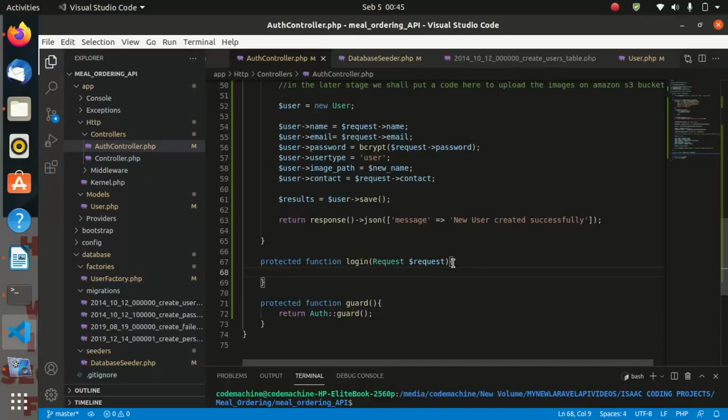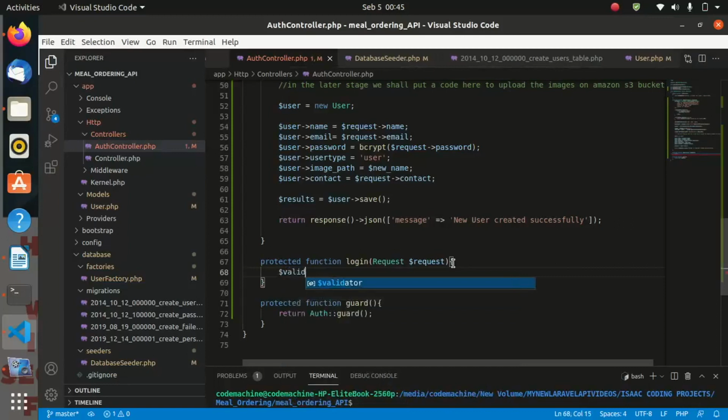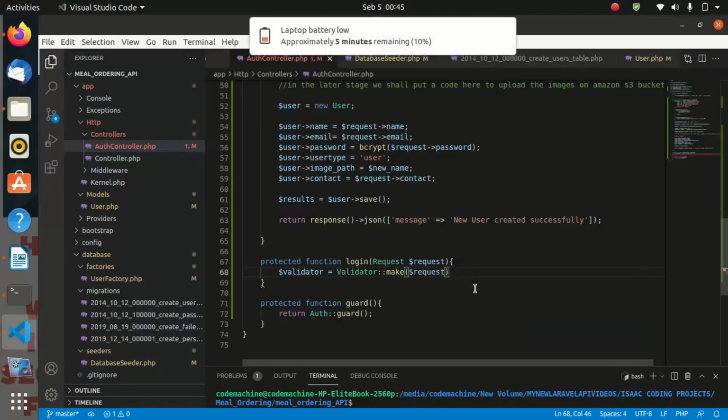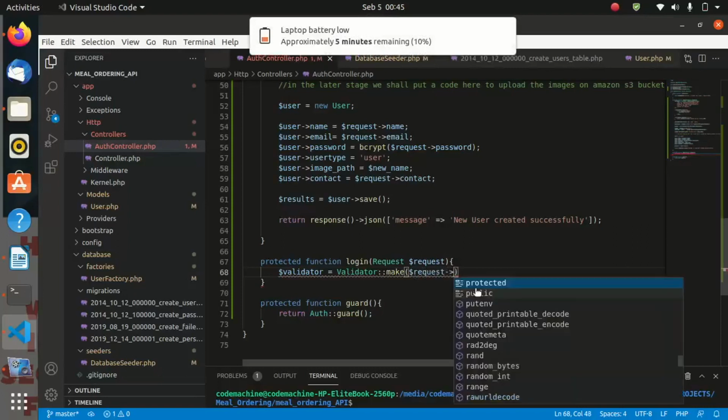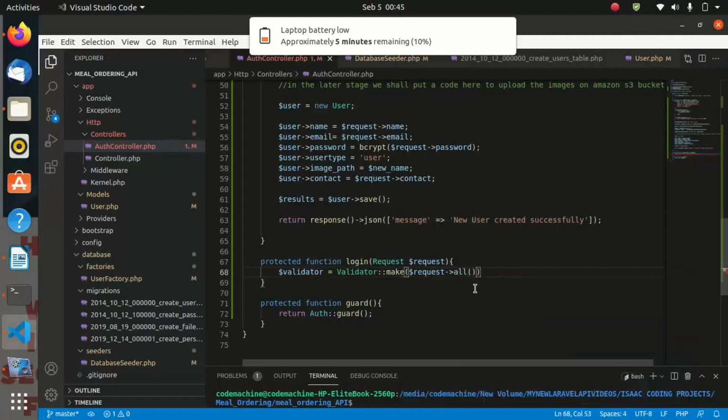For this, we shall say $validator like we did in the other one. This one must be equal to Validator, and we use the make function, and we get whatever is being passed in as the request, and we are requesting all the fields which are coming in, and this one must be an array.